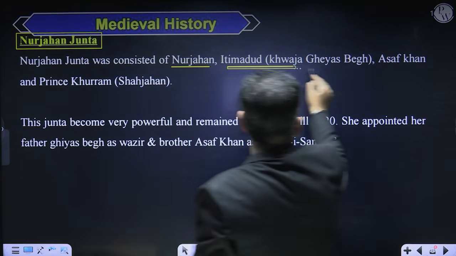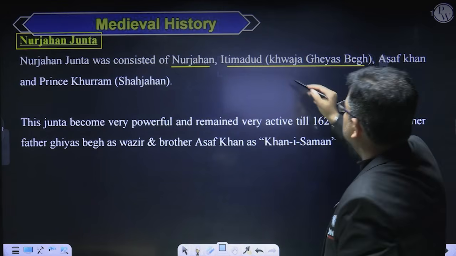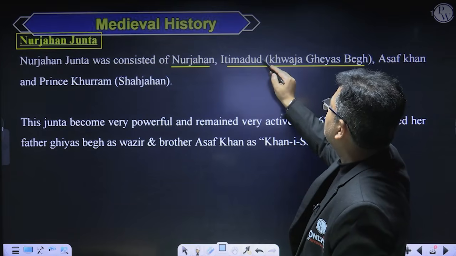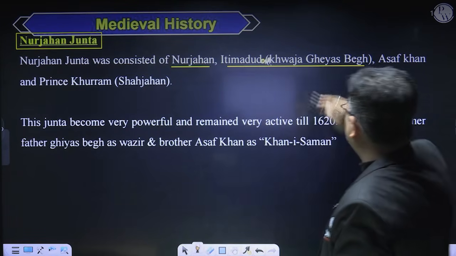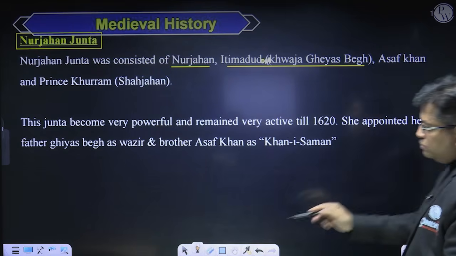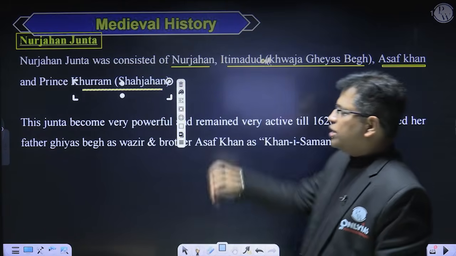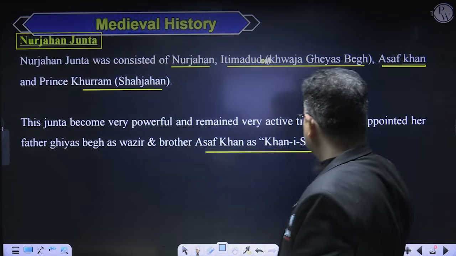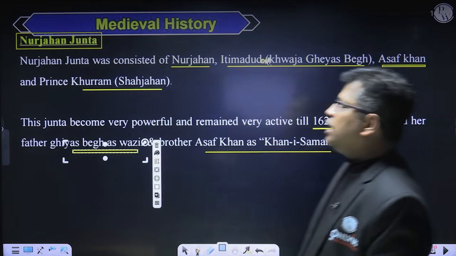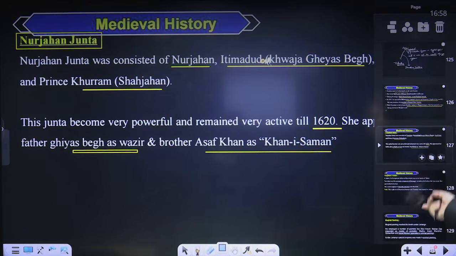Then her father, Itmad-ud-Daulah, popularly known as Ghiyas Beg. Then her brother Asaf Khan, and then Prince Khurram, later known as Shah Jahan, were in the Noor Jahan junta. It was very powerful and remained very active till 1620. She appointed her father Ghiyas Beg as the Wazir and her brother as Khan-e-Saman in the Mughal court, right? So this is what is about Jahangir, right, sirs and madams?